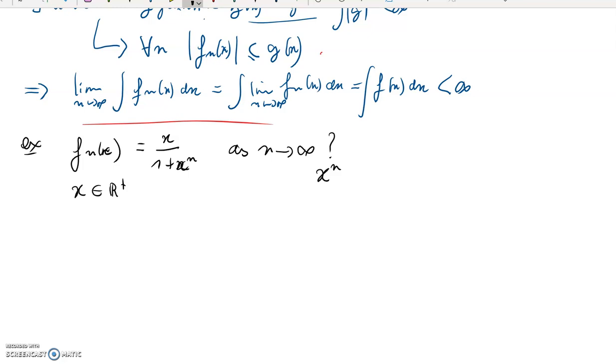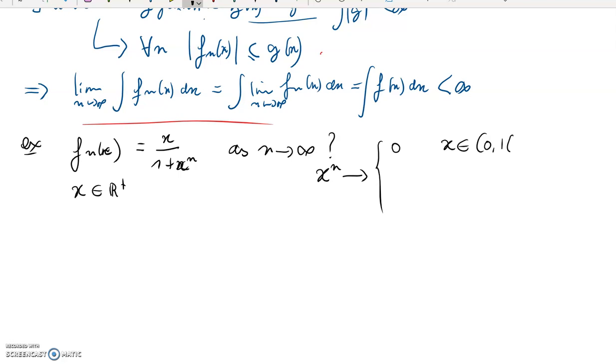And what's then the limit of x to the n? Well, it depends whether x is greater or smaller than 1. So if x belongs to the open interval (0, 1), x to the n is going to converge to 0.